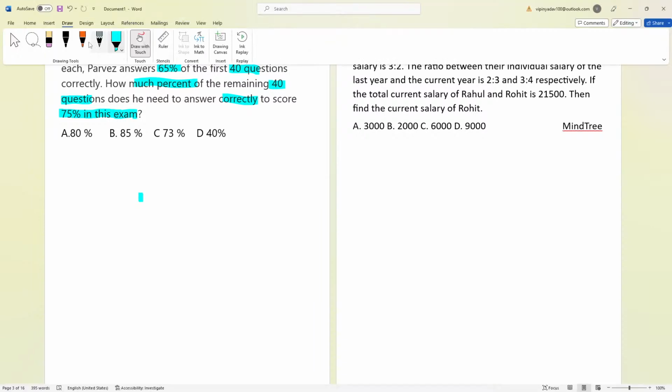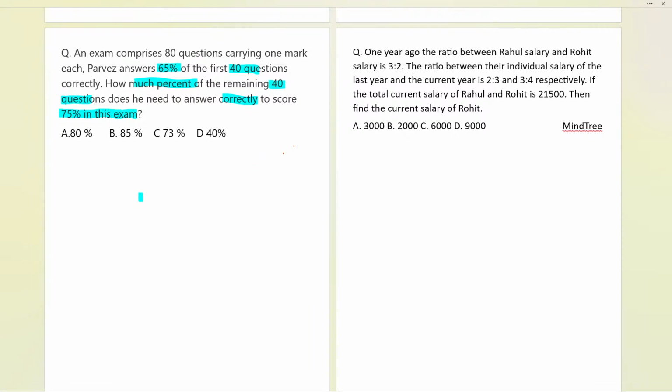First of all, if the questions are 80 and each carries 1 mark, can I say that the total marks will be equal to 80 marks? Now it says in the question that Parvez answered 65% of the first 40 questions. And if it is 40 questions, will it not be 40 marks only, because one question carries 1 mark?